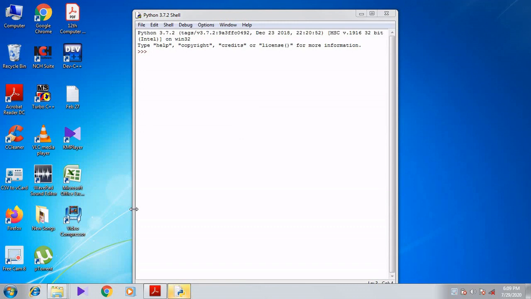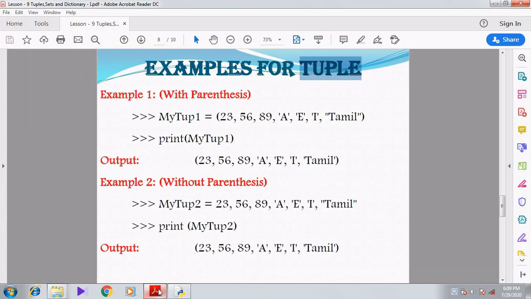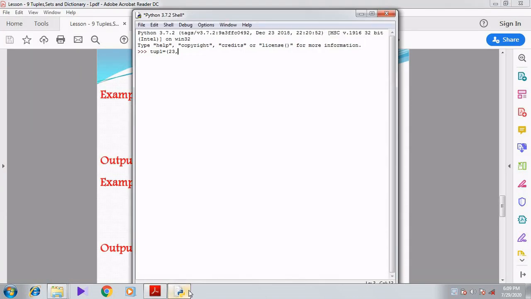So tuple1 is equal to open parenthesis 23, 56, 89, in single quotes A, then E, then I, then in double quotes I am going to give Tamil.